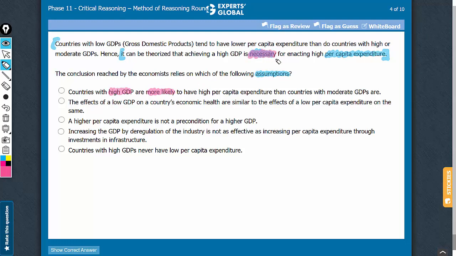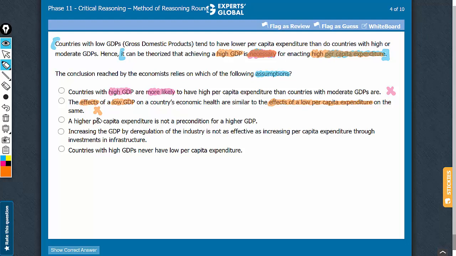This key term necessary is important here. A does not qualify as a valid assumption here. Answer choice B delves into comparison of the effects of low GDP versus the effects of a low per capita expenditure. This answer choice does nothing to relate to the necessary nature of a high GDP for a high per capita expenditure claimed in the argument. Answer choice B is not going to have any bearing on the argument.